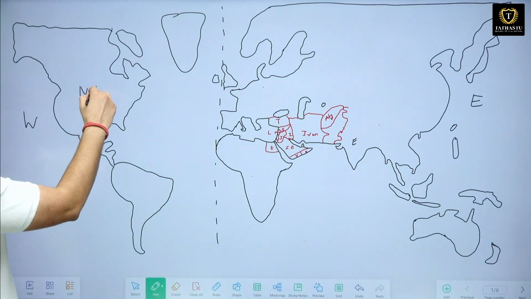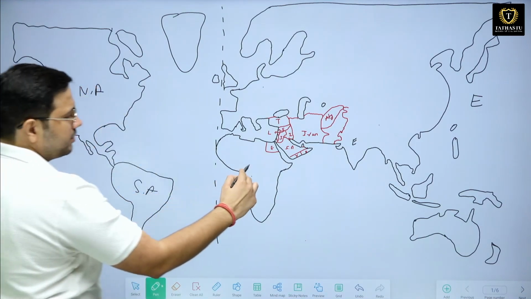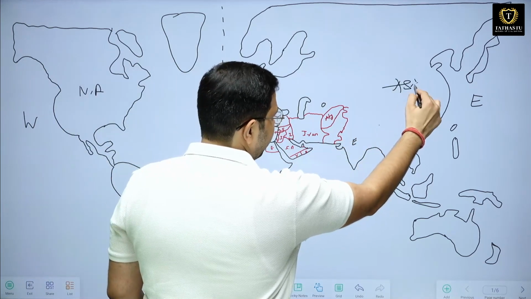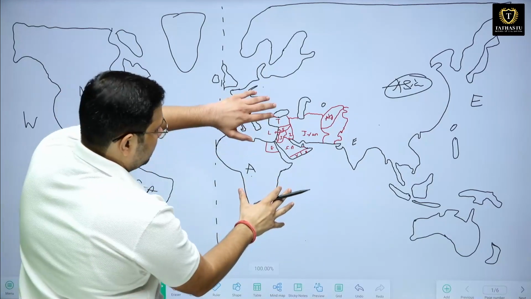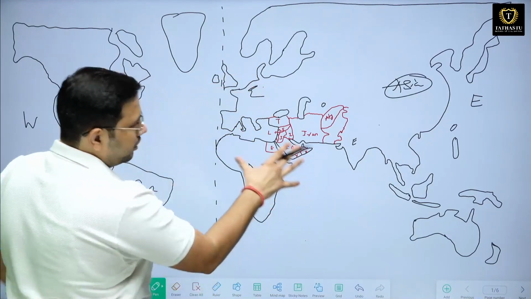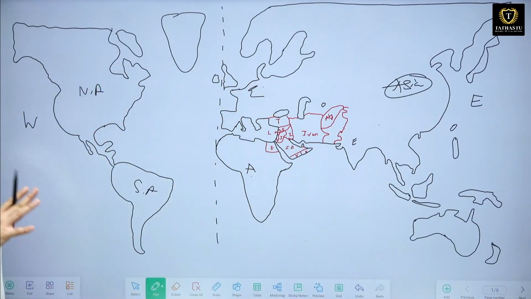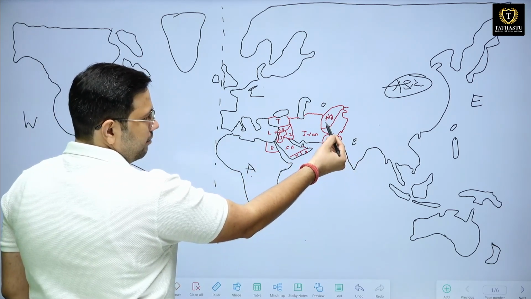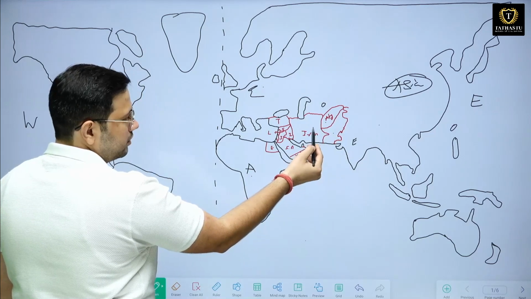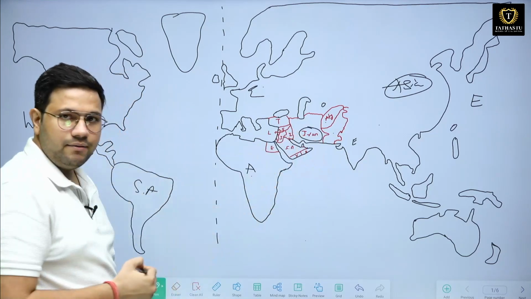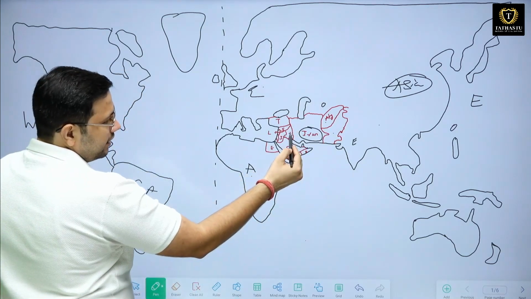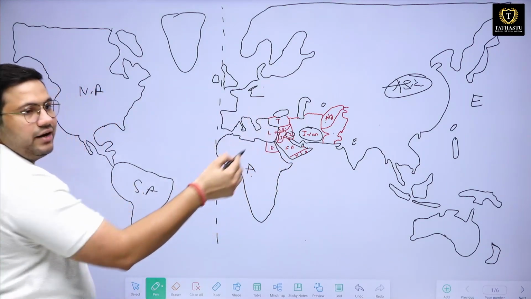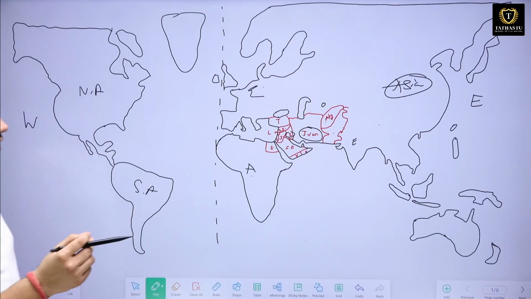This is North America, this is South America, this happens to be Africa, this is Europe, this is Asia. Okay. Now if you look at this Middle East region, after India we have Pakistan, above that we have Afghanistan, and from here it starts. First country is Iran. Okay. Beside Iran it is Iraq. Then above Iraq it is Syria, above Syria it is Turkey, again a very important country.